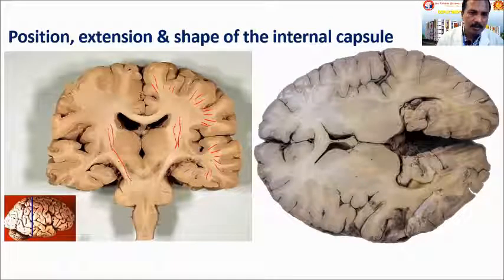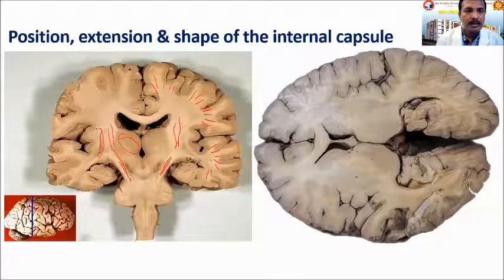That is going down here as the cerebral peduncle, and you can see the substantia nigra here. This is the thalamus medially, and some part of the corpus striatum, the lentiform nucleus.